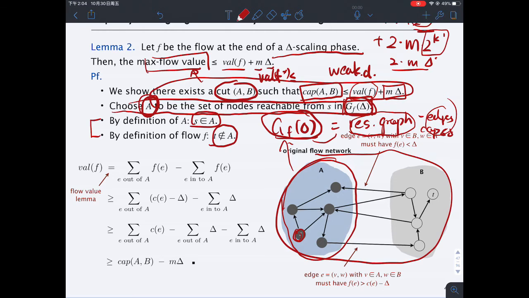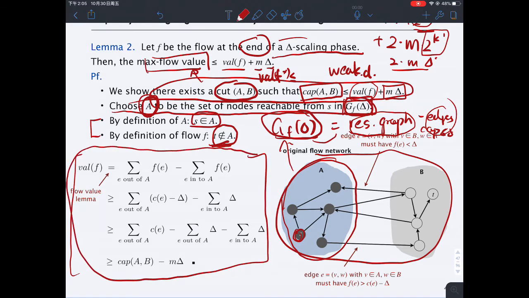The second property is that T doesn't belong to A, otherwise we can still find the augmenting path. This is not the end of the delta scaling phase. So the definition of the delta scaling phase really means that we can no longer do the update, right? So that means that T is not in A. Right. So now let's just walk through a little bit of math over here.